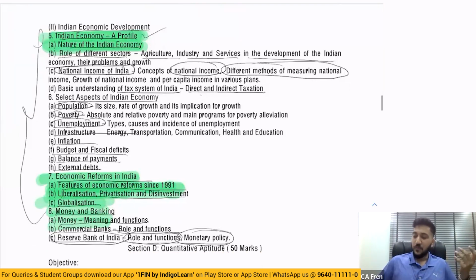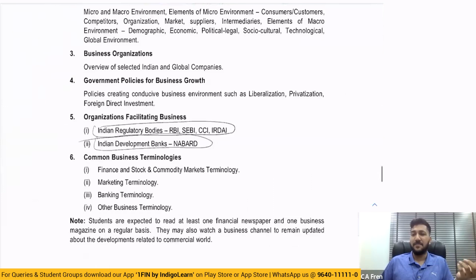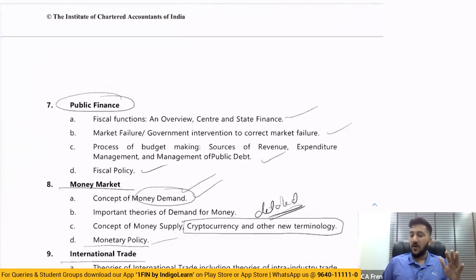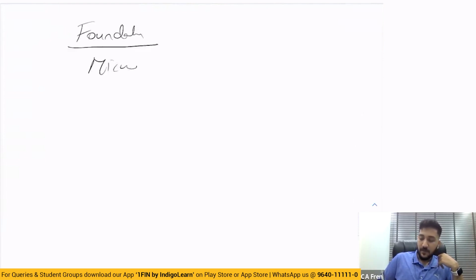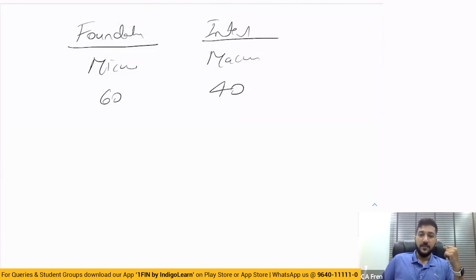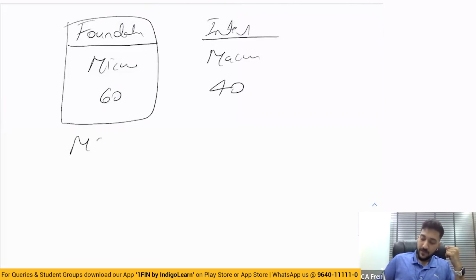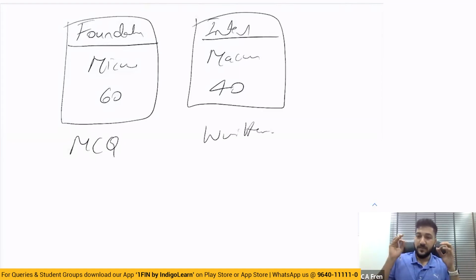So students have to worry about, is it something new? Absolutely new? No. But there are some small changes to the approach. When I say changes to the approach, what do I mean exactly? In the immediate old syllabus, in Foundation we had microeconomics for 60 marks, and in Inter we had macroeconomics for 40 marks. This was totally MCQ, and this was a totally written paper, which means you had to explain, solve the questions, and write answers.